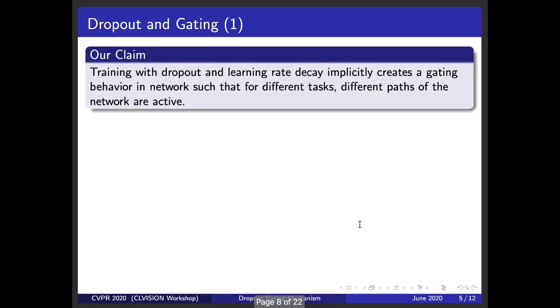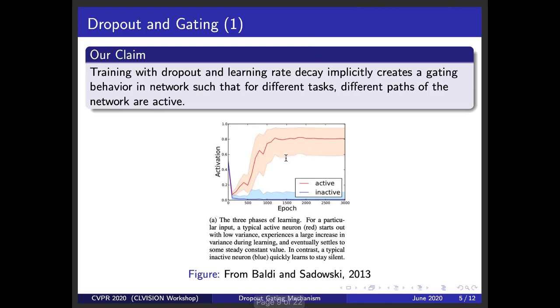We argue that training with dropout and learning rate decay implicitly creates a gating behavior in the network such that for different tasks, different paths of the network are active. To see the reason, we need to study the dropout dynamics first. In the figure below, we can see that dropout regularization pushes neurons to be either always active or always inactive.